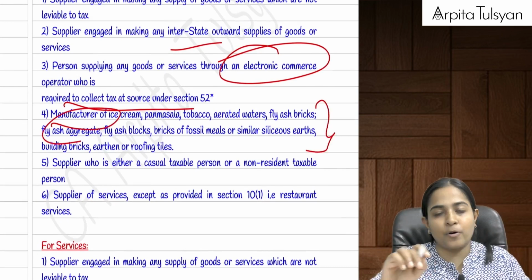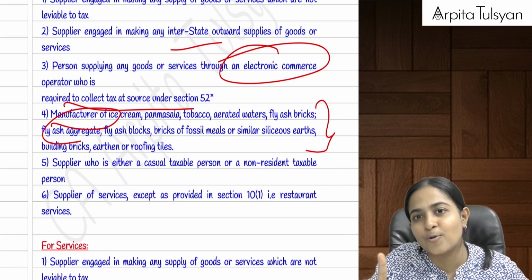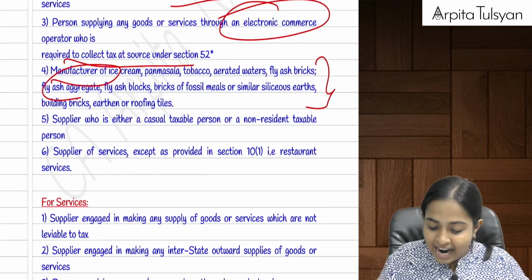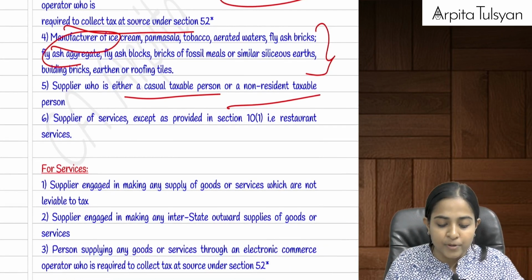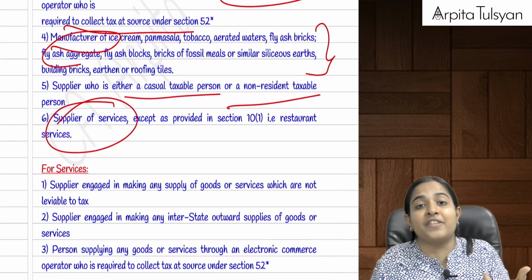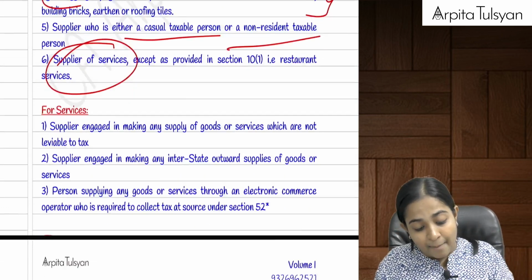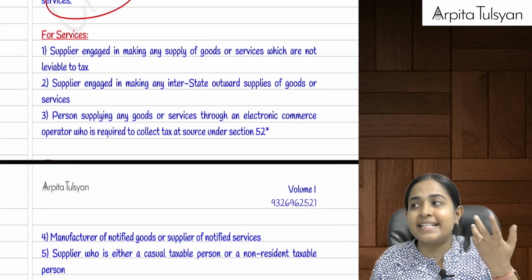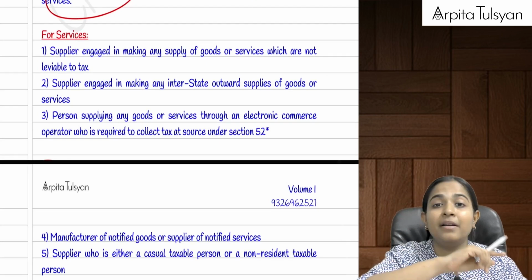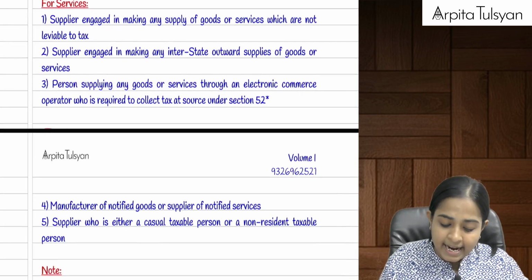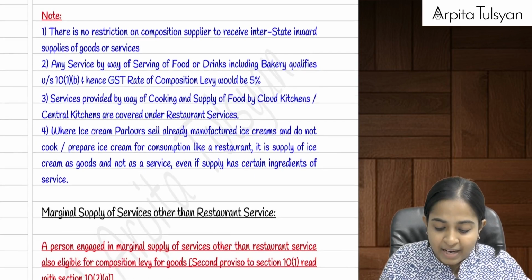Manufacturing of some prohibited products is anyway not allowed. If you are engaged in that product's manufacturing, composition scheme is not eligible, but trading of that product is allowed. If that person is a non-resident taxable person or a casual taxable person, he cannot come under the composition scheme. If he is providing services other than restaurant services, then he cannot come under 10.1 and 10.2. But can that person come under section 10.2a? Yes, for example, beautician or carpenter services. They cannot come under 10.1 or 10.2, but they can come under section 10.2a, and the same pointers are applicable for the services point also. Are you clear with this?